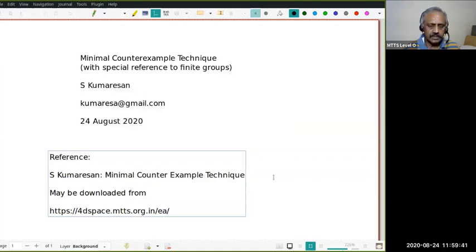What does the principle of mathematical induction state? Suppose A is a subset of natural numbers so that 1 belongs to A, and whenever a natural number n belongs to A, n plus 1 also belongs to A. Then A is all of N.